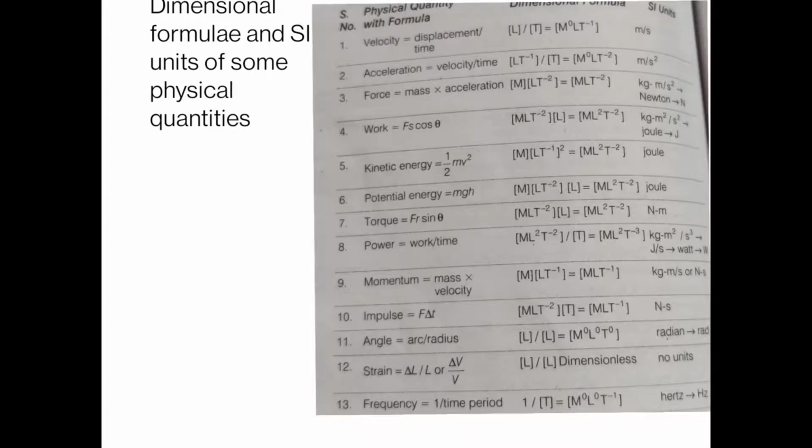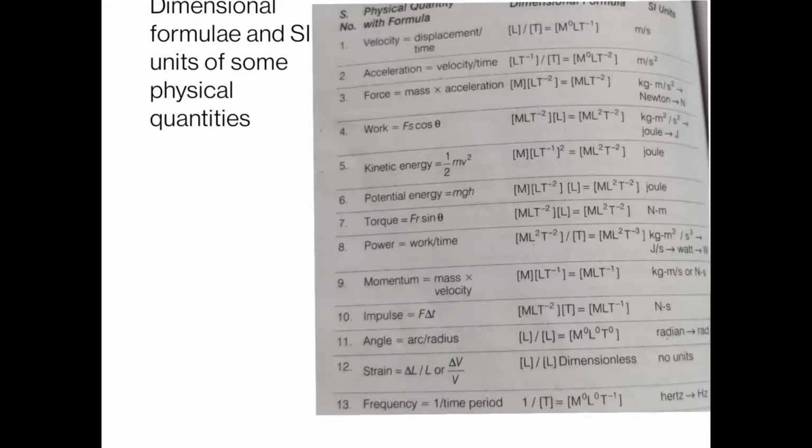Now here we have one chart. In this we have the dimensional formula and SI unit of some commonly known physical quantities. The first one is velocity. As we know, velocity is equal to displacement upon time. It is a vector quantity, as we know previously.